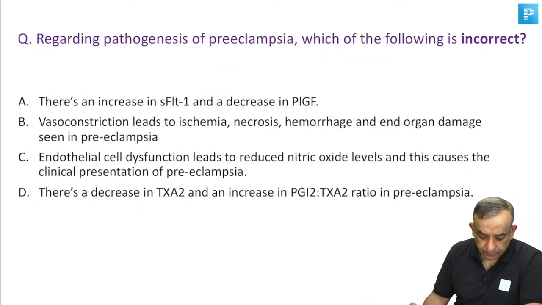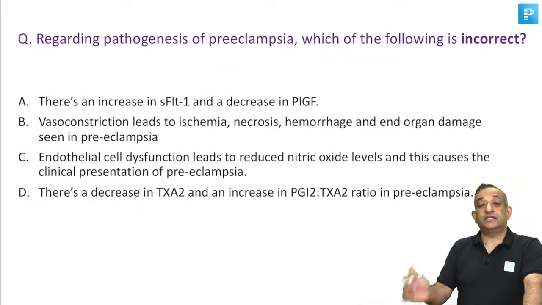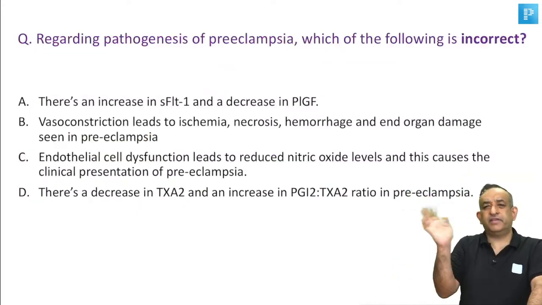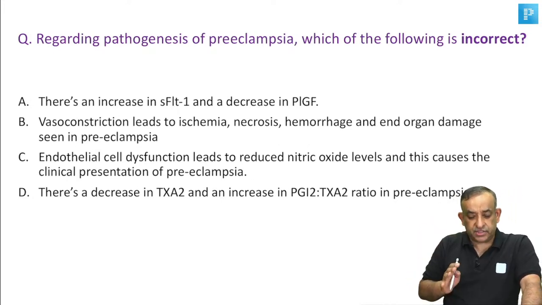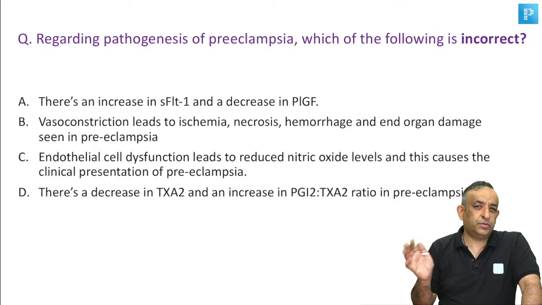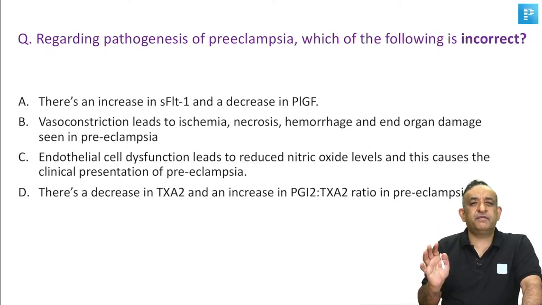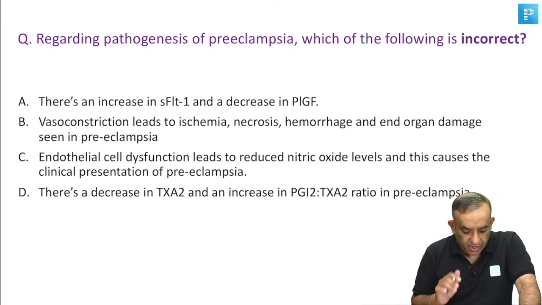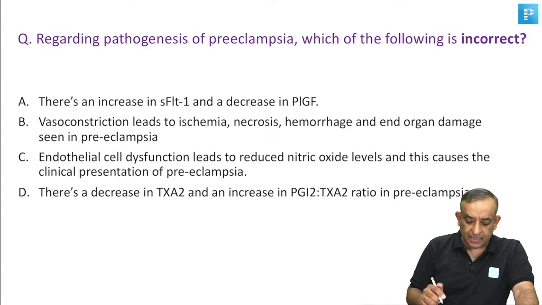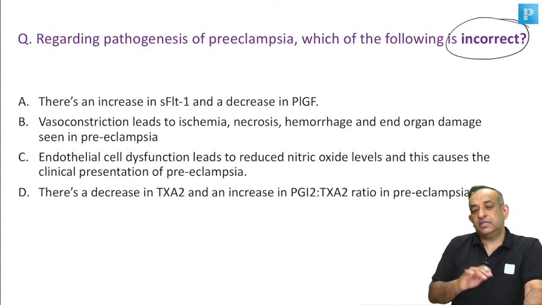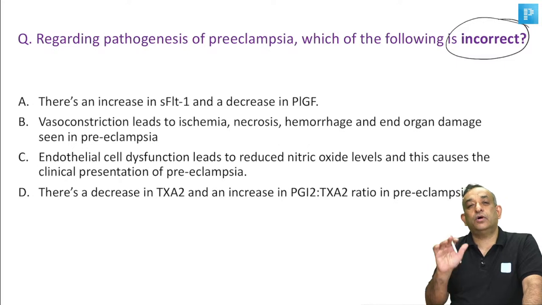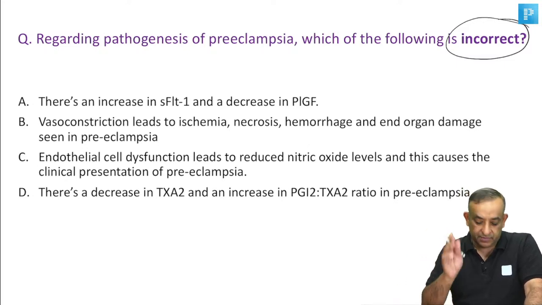Okay. Regarding pathogenesis, all right, guys who are getting distracted and having chit chat going on here and there, please now get to this question. PIH and PPH are two chapters which are very, very famously coming in INICET exams. So please, regarding pathogenesis of preeclampsia, which of the following is incorrect? I'm asking the wrong option. This question actually should be formatted as all of the following are correct except, like that.